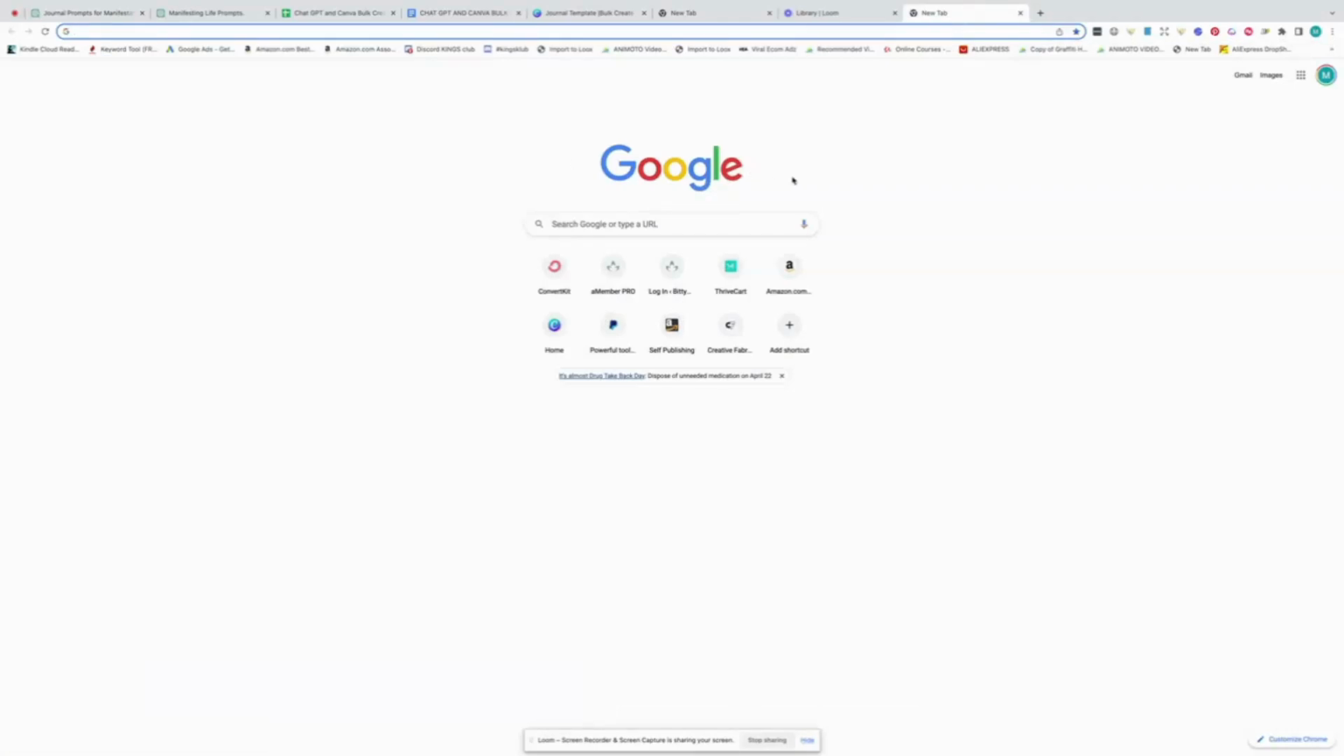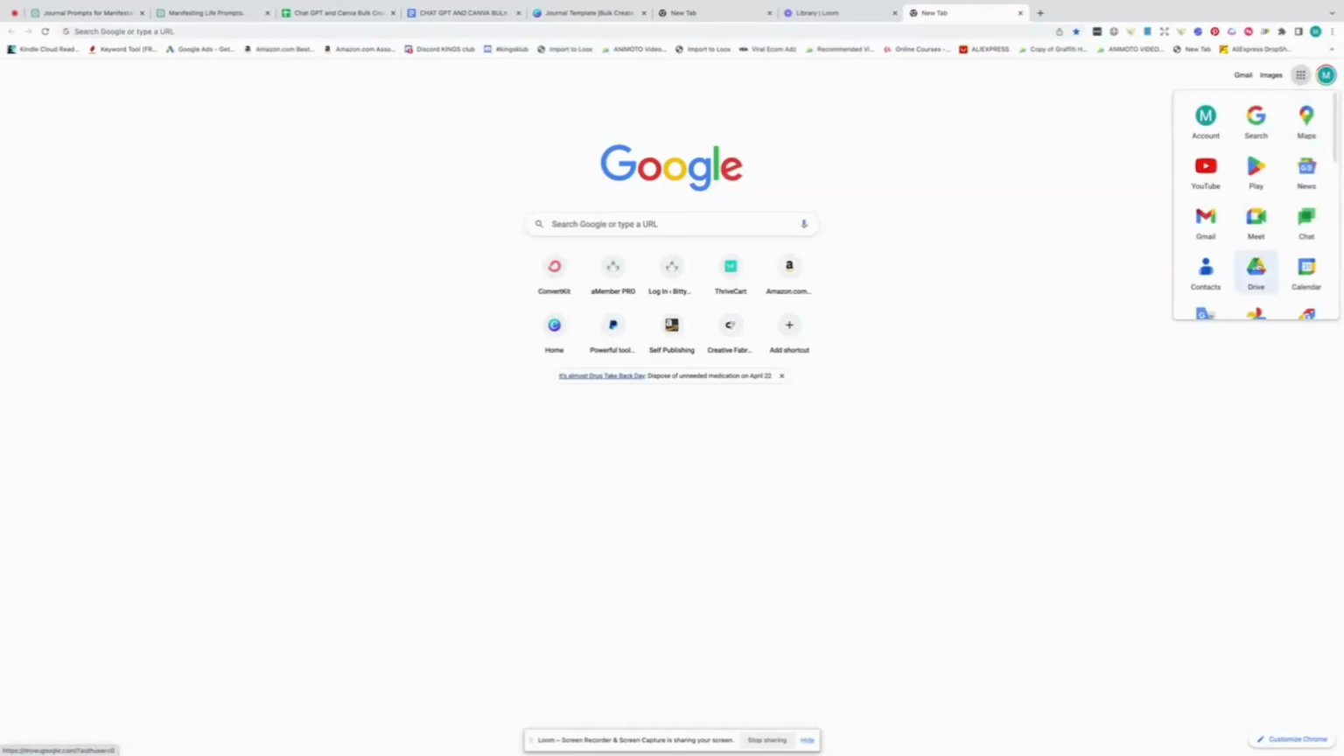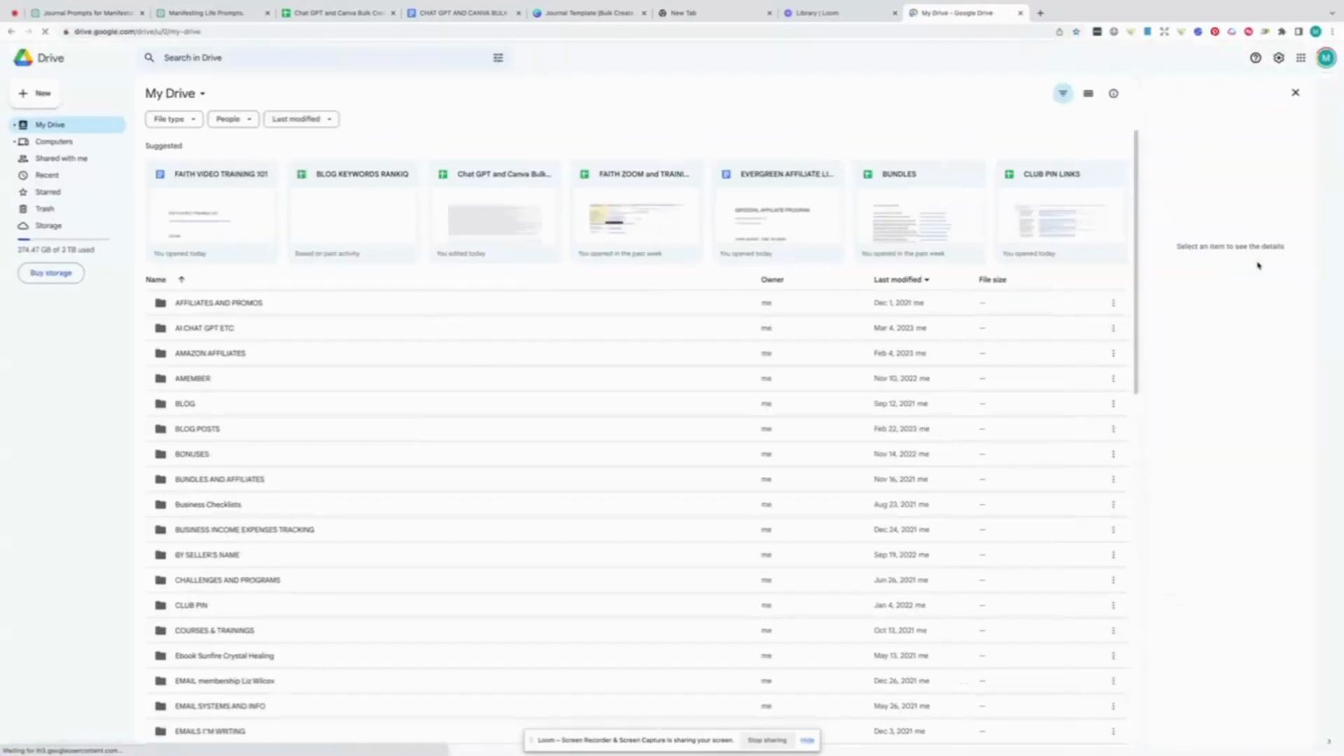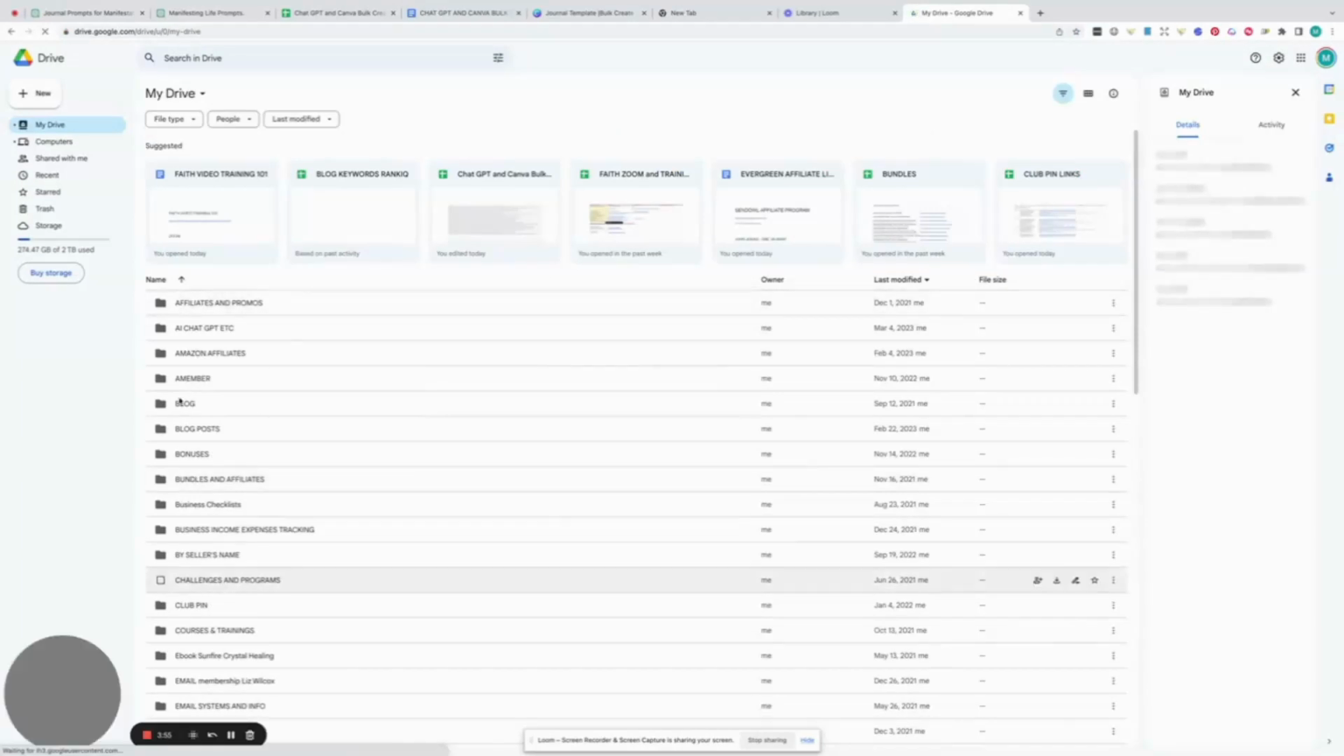I have Google. I'm using Google as my browser, and that makes this easy to do. So if you go to these nine dots up here, it says Google Apps. I'm going to go to those nine dots. I'm going to open up my Google Drive. Now these are just all my folders, of which I have many.